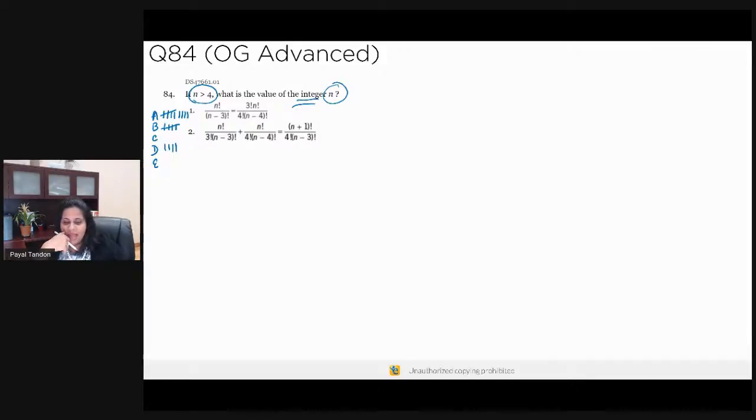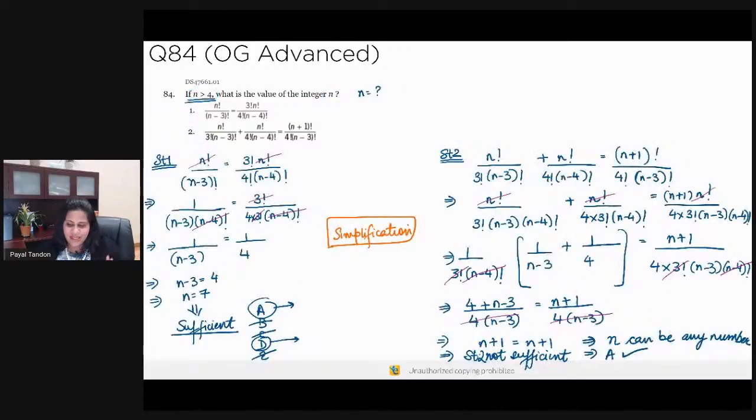Okay, so let's take a look at statement 1. Statement 1 says it's in terms of factorial, n factorial divided by n minus 3 factorial. So again, I'm not going to write down the detailed solution. The solution already exists over here, so I want you to focus on this. This question is very much heavily based on simplification. The concept that you need to know is the factorial concept, and most of you over here would know the factorial concept. So that's what we are applying over here.